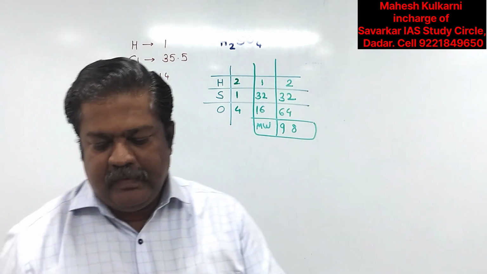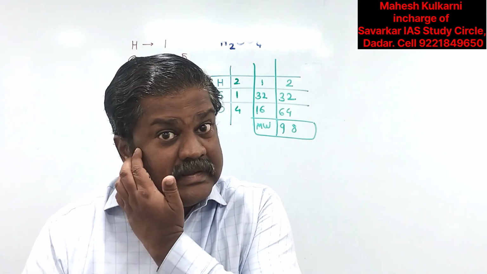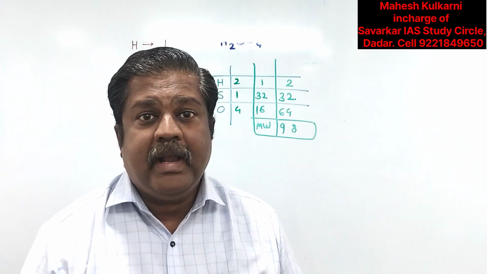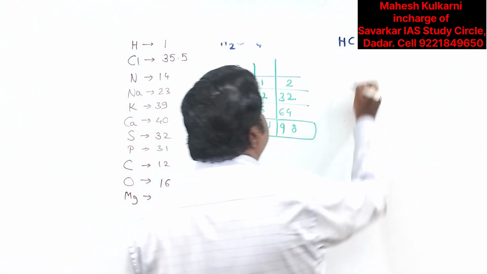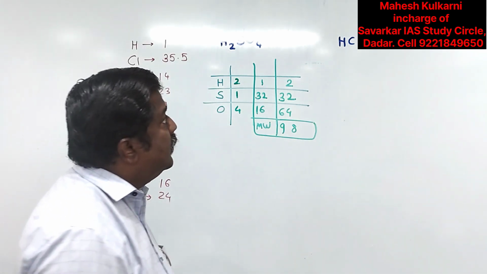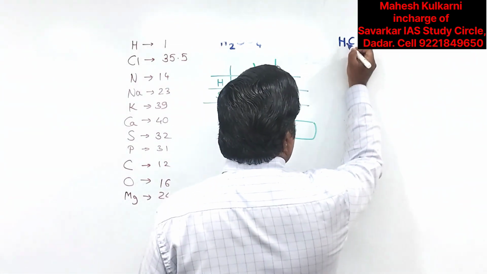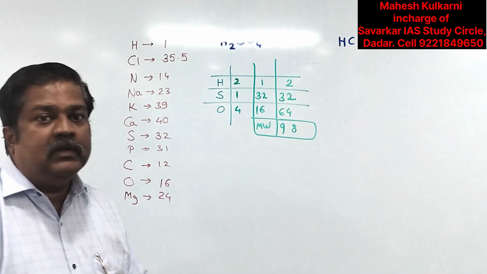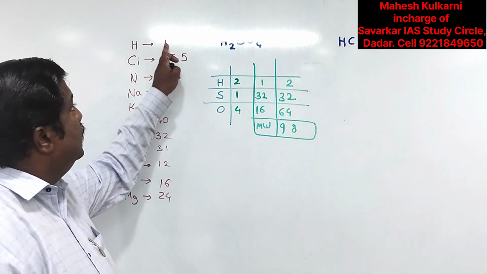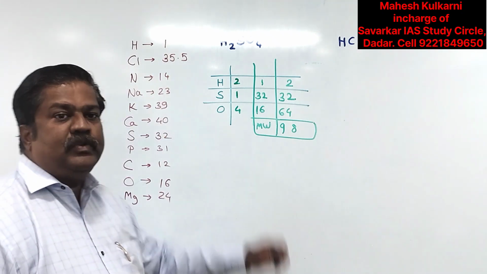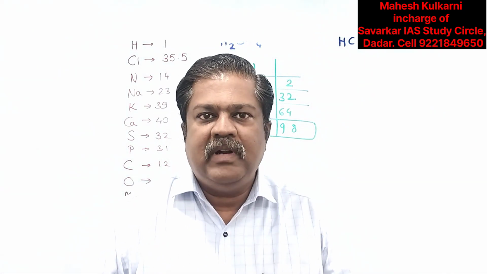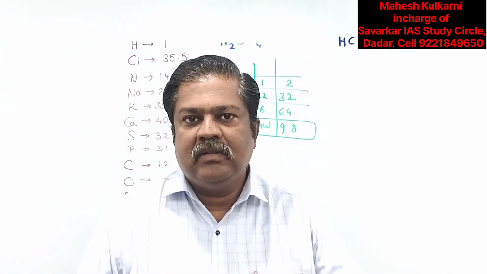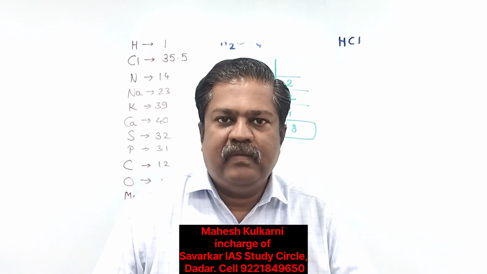Now this way we can calculate the weight for the next, hydrochloric acid. This is the formula of hydrochloric acid. It's very clear, orally: hydrogen 1 and Cl 35.5. So you can easily say it is 36.5. Can molecular weight be a fraction? The answer is yes. So it is 36.5.